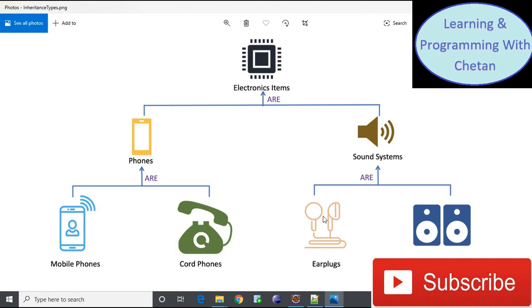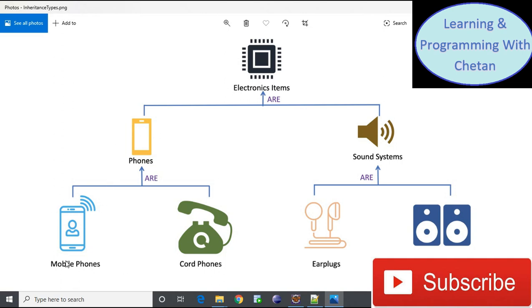Similarly, earplugs class and stereos class have the same parent, sound system. And again, phone class and sound system class have a common parent, electronics item. So here, if you consider mobile phone class and phone class, then this is a single inheritance. Similarly, earplugs and sound system class is a single inheritance. When we consider mobile phone class, cordless phone class and phone class, then this is hierarchical inheritance.